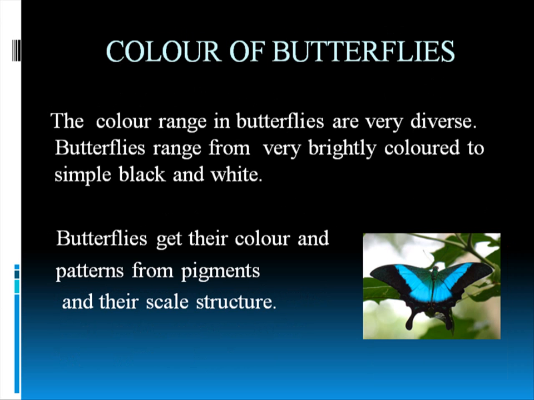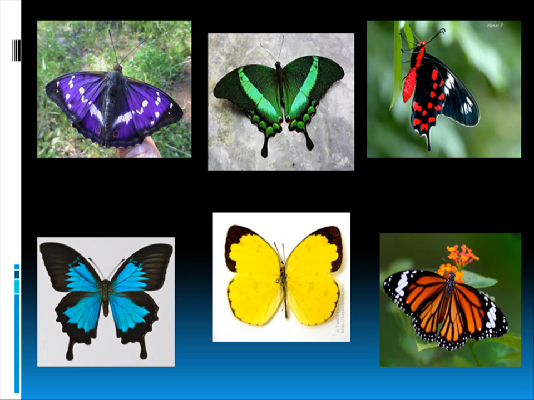Now let's come to the color of butterflies. Butterflies are differently colored. There are many butterflies of this color range. From the 7 colors of the rainbow we have seen, there are butterflies of all those colors, and they are very brightly colored. They get their color from pigments and their scale structure, as I showed you earlier. I have arranged these in a rainbow manner, not exactly, but there are all the colors of the rainbow in there.